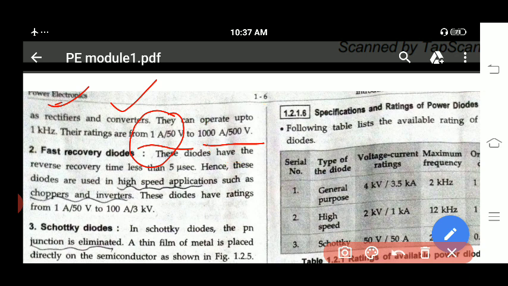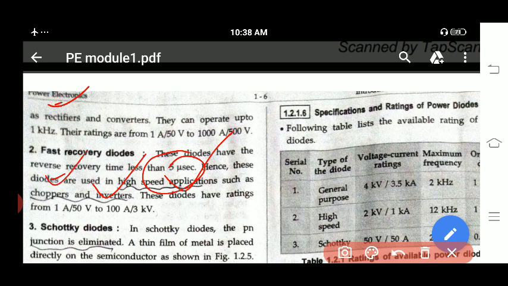Next we'll come across the fast recovery diode. These diodes have a reverse recovery time of 5 microseconds. For the general purpose diode, how much do you have? 25 microseconds. For the fast recovery diode, you have 5 microseconds. It represents that the fast recovery diode is of higher speed compared to the general purpose diode. Hence, these diodes are used in high speed applications such as choppers and inverters.